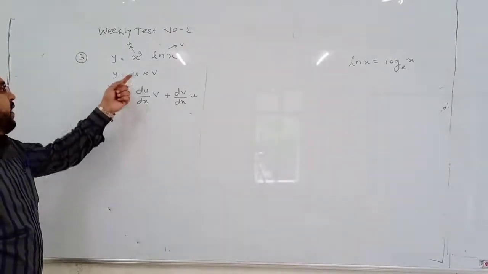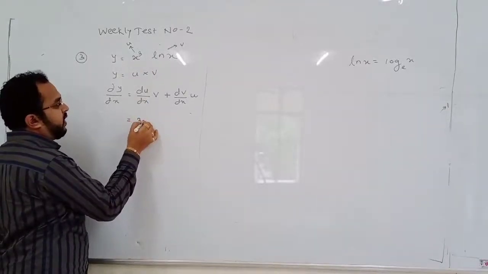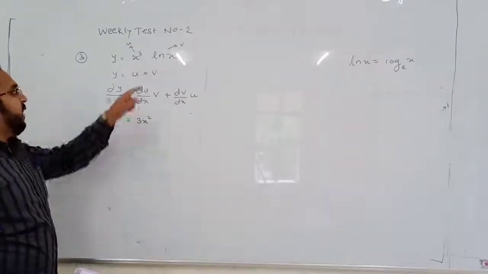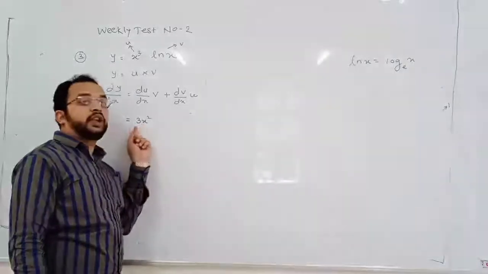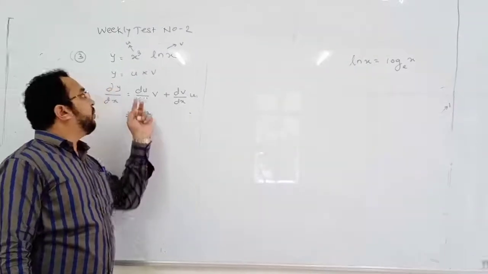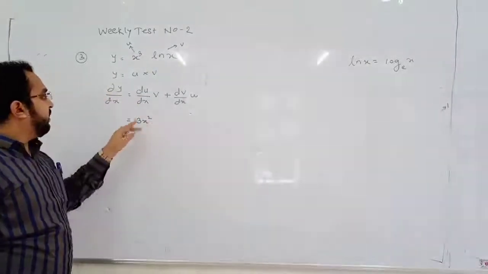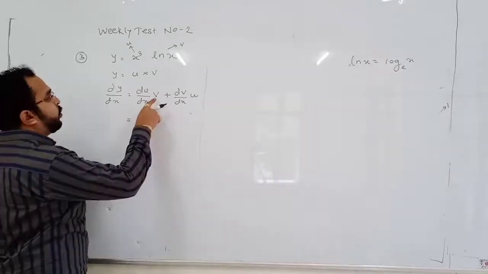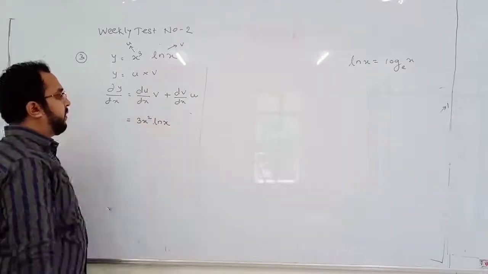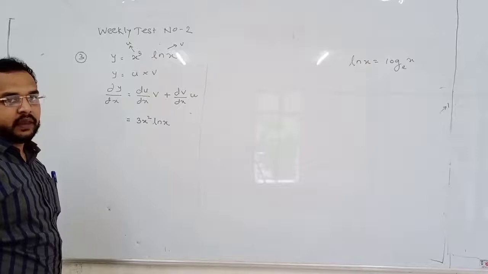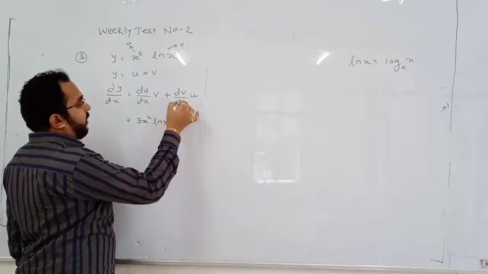So what is the differentiation of first? What is the differentiation of x cube? Differentiation of x cube will be 3x square. Take the power in the numerator and reduce the power by 1. So I have taken the power 3 in the numerator and reduced it by 1. So 3 minus 1 will be 2. This is the differentiation of first into second function as it is. What is the second function? It is ln x, second function as it is.